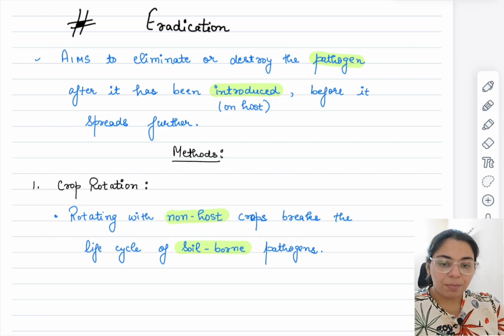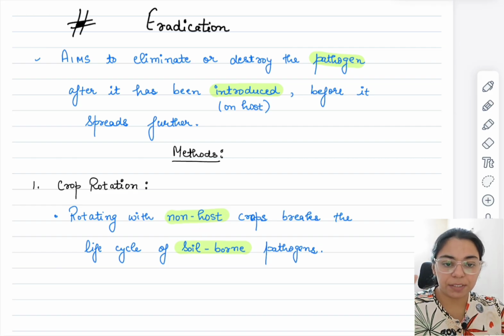Okay, so maybe the diseases that occur in paddy don't occur in cotton. So maybe we can skip sowing paddy for this season and sow cotton, or maybe we can skip sowing cotton in that field and sow paddy according to the season over there. So this is how we avoid diseases for a specific host.